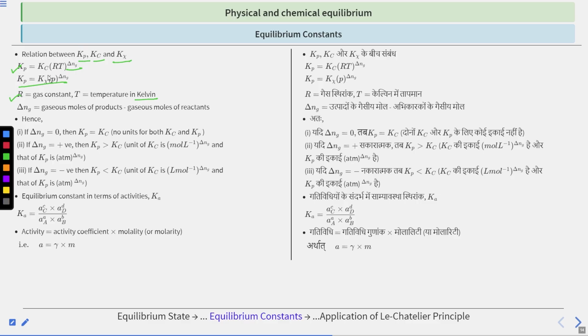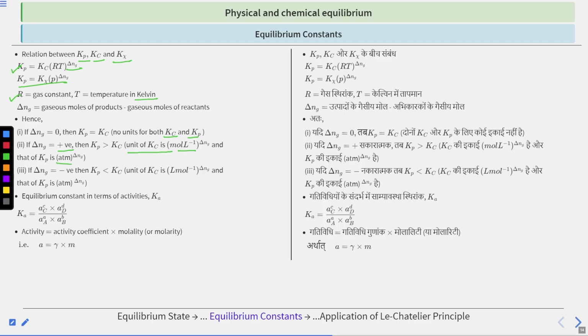So Kp will become equal to Kc, and no units for both Kc and Kp will be observable. Now, if del Ng becomes positive, then this term will dominate. So Kp will become greater than Kc, and the unit of Kc is mole liter inverse to the power del Ng, and Kp is atmosphere to the power del Ng.